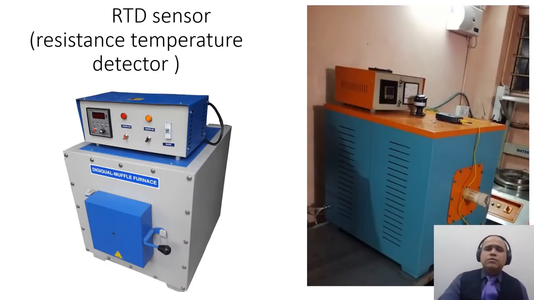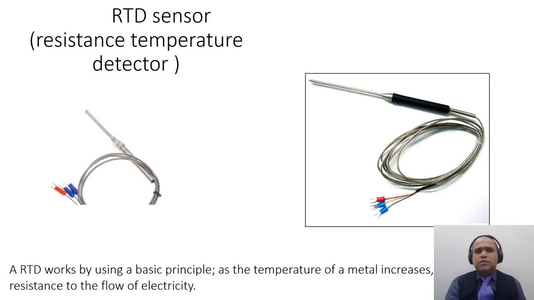Many times you might have seen ovens or incubators, and their temperature can go very high, and that's why we need a temperature measurement sensor. Here we use an RTD. An RTD is a resistance temperature detector, and it changes its resistance as the temperature increases and decreases.